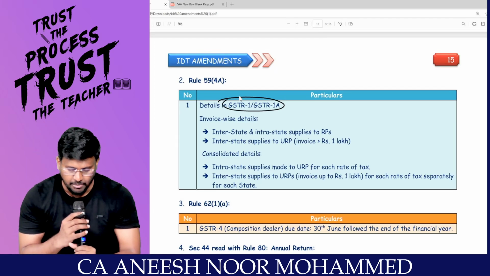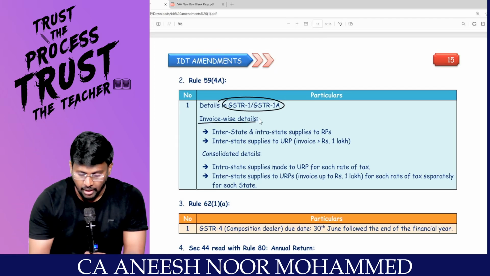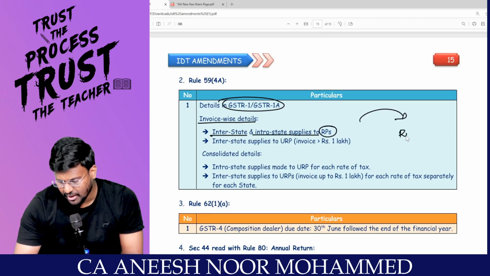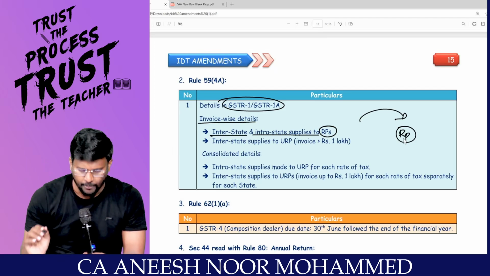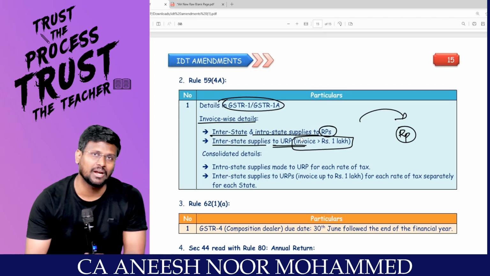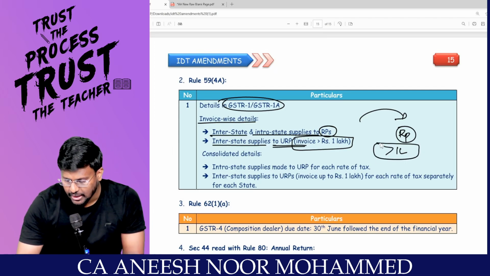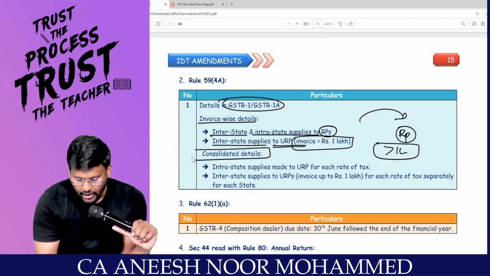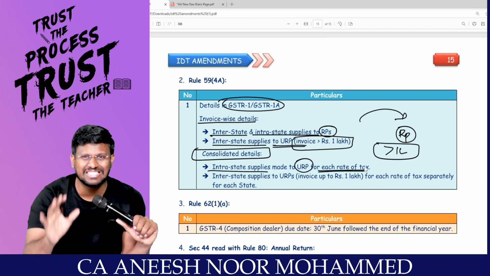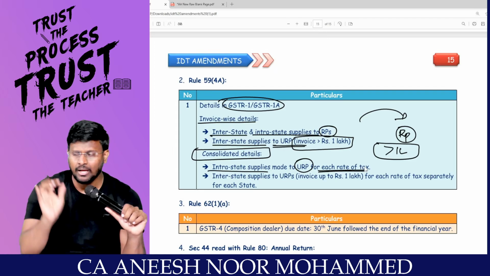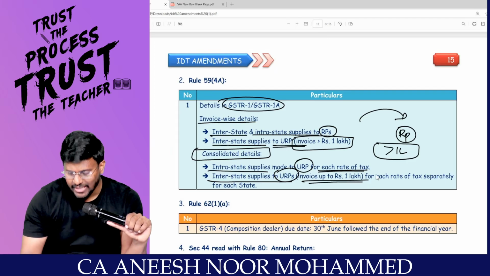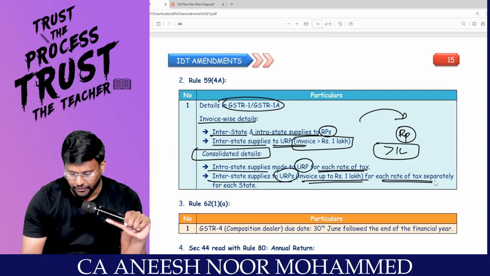There is a limit on amendment. You have to upload invoice wise for interstate and intrastate supply to a registered person. Is the recipient a registered person? Then invoice wise you have to upload. We already know, for interstate supply to an unregistered person, if the value of the invoice is more than 1 lakh, invoice wise has to be uploaded. The consolidated details are for intrastate supply made to an unregistered person, for each rate of tax. That means if the value is less than 1 lakh, you upload rate wise, 5%, 12%. Interstate supply to an unregistered person, invoice up to 1 lakh, for each rate of tax separately.